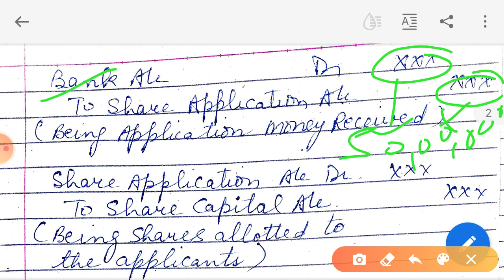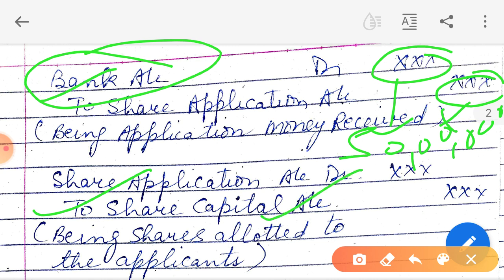Now these shares are given to the applicants because they applied. They asked for shares, and for asking they paid money. See here, money. Now I will allot them the shares. See here, I am allotting the shares. I asked my students who are going to take my class, they raised hands, so I started giving them class. Is this clear? Same way, I'll ask the general public who are willing to take the shares, they apply, they send an application with money.